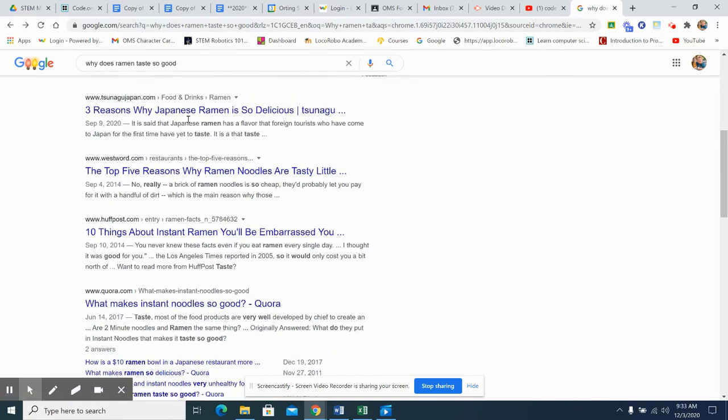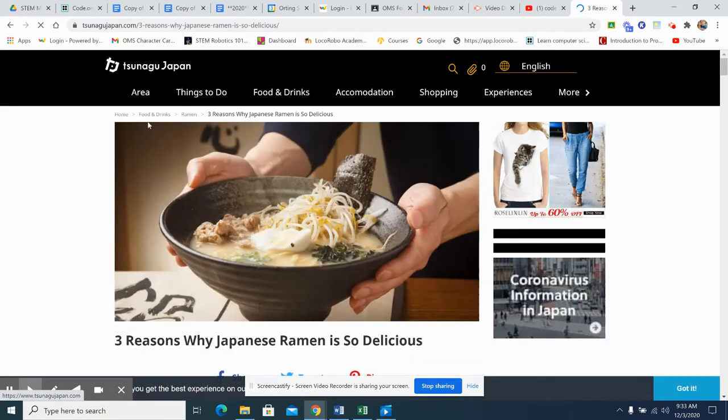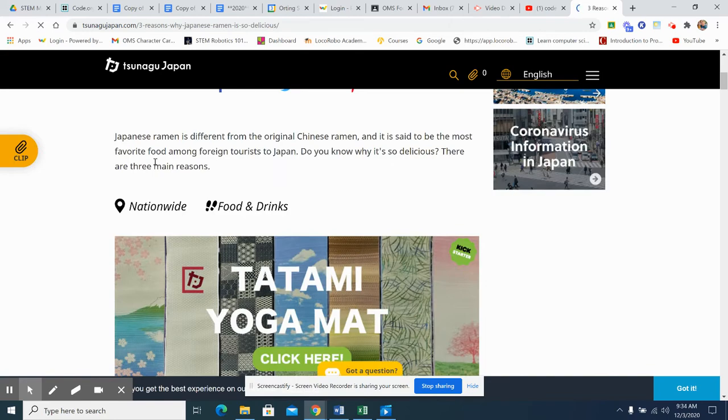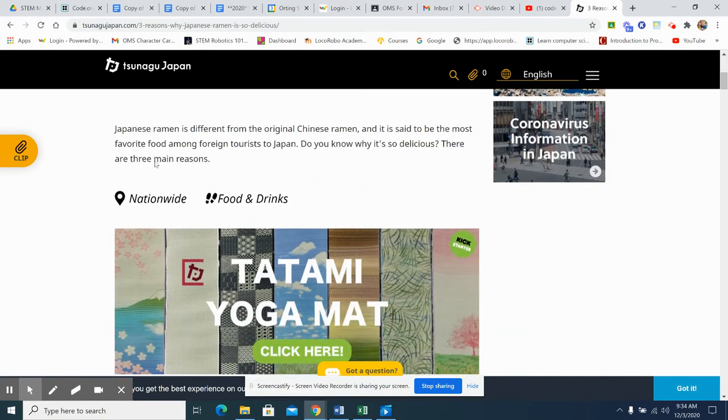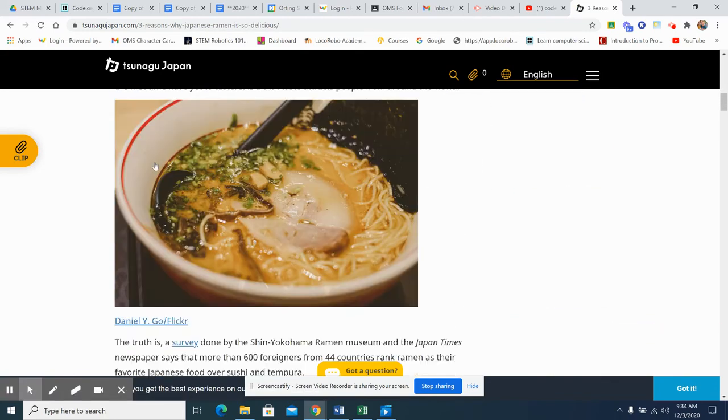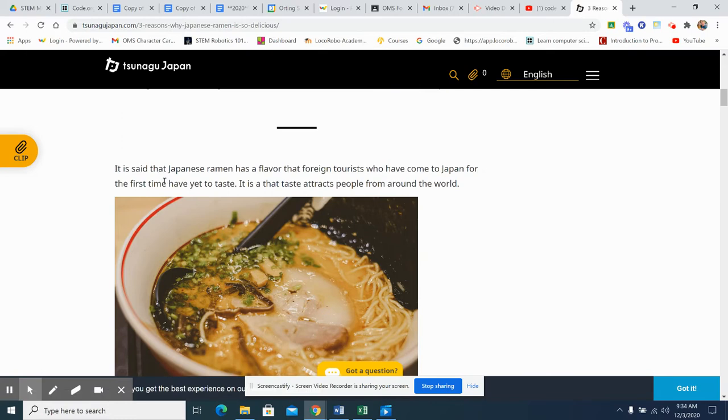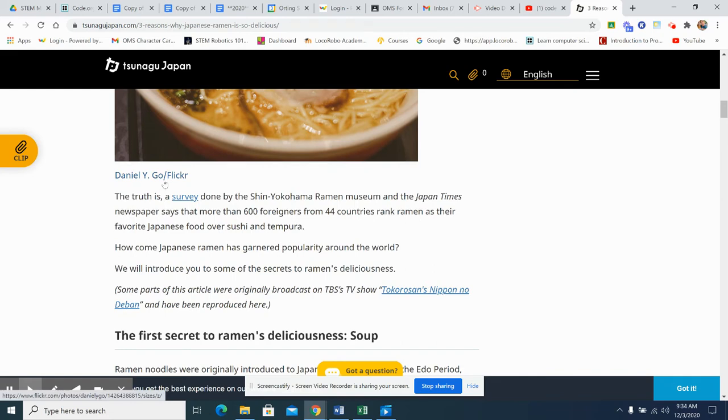Well, ramen is a Japanese thing, so sunagujapan.com might be the best one as far as I'm concerned, because ramen is from Japan, and at least this references Japan, and it doesn't just show top ramen.